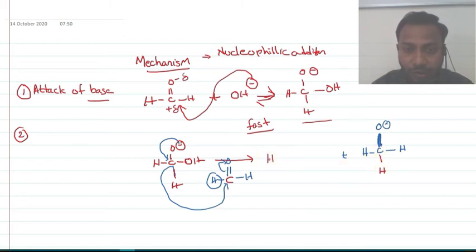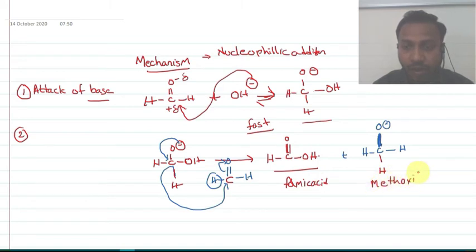Here it is going to form as H–C=O–OH. So what is the compound you are getting here? Formic acid. You are getting it as formic acid. Here you are getting it as a methoxide ion.